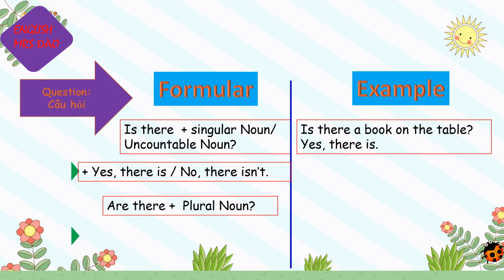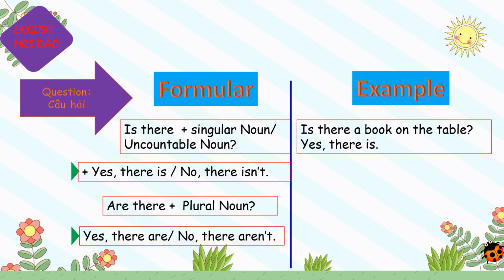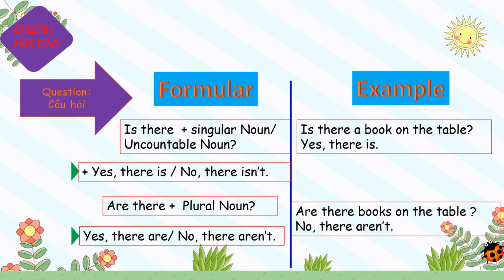And with a plural noun, we move are before there. Are there with a plural noun. If right, you answer yes, they are. If wrong, you answer no, they aren't. Are there books on the table?